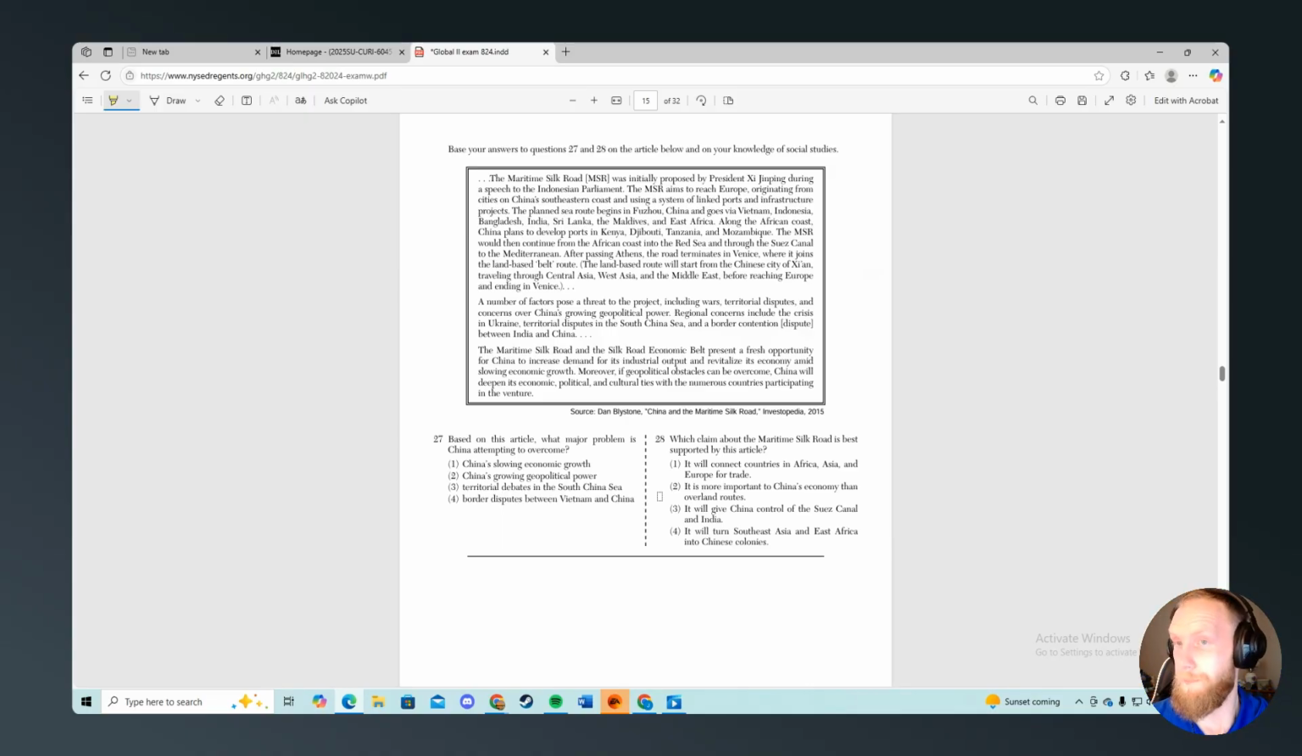Alright, the Maritime Silk Road was initially proposed by President Xi Jinping of China during a speech to the Indonesian parliament. It aims to reach Europe, originating on Chinese shores. And then the planned route goes through all of these areas, which is a lot, right? The American Second Silk Belt presents a fresh opportunity for China to increase demand for its industrial output. Based on this article, what major problem is China attempting to overcome? It's going to be territorial debates in the South China Sea, China's growing economic power.